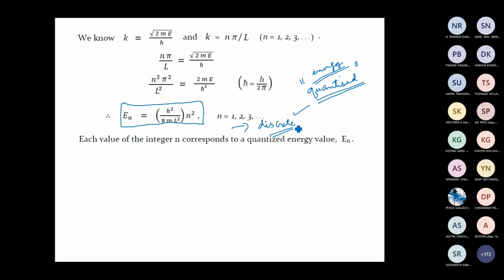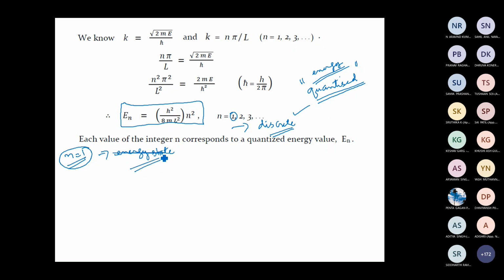So what affects the value of n? What factors determine whether n is 1, 2, 3 or any other number? The thing is, it can take only these values. n equal to 1 is the lowest energy the particle can have. Suppose you give some energy to a quantum system. The lowest value the particle can have is E1, the n equal to 1 state. So the value of n defines the state of the particle. The significance of this quantum number n is that it defines the energy state of the particle.